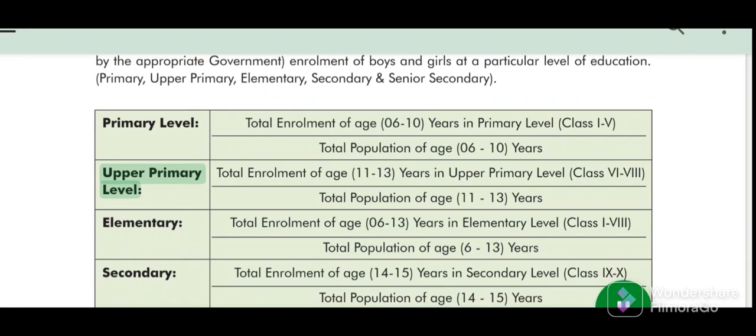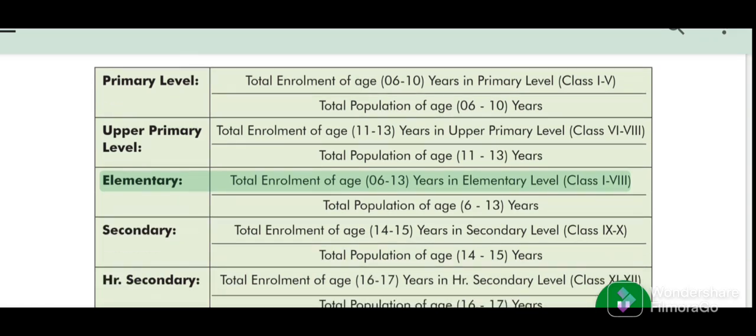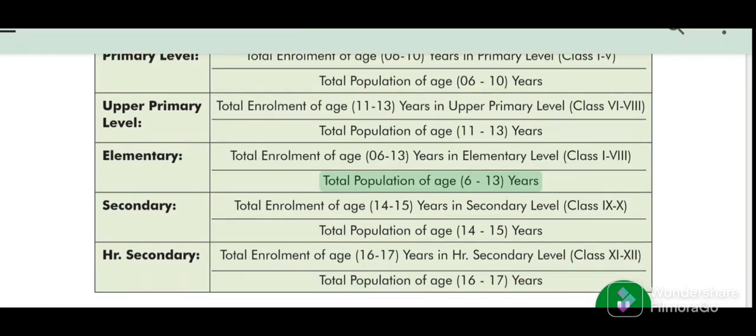Upper primary level: total enrollment of age 11 to 13 years in upper primary level class 6-8, divided by total population of age 11 to 13 years. Elementary: total enrollment of age 6-13 years in elementary level class 1-8, divided by total population of age 6 to 13 years.